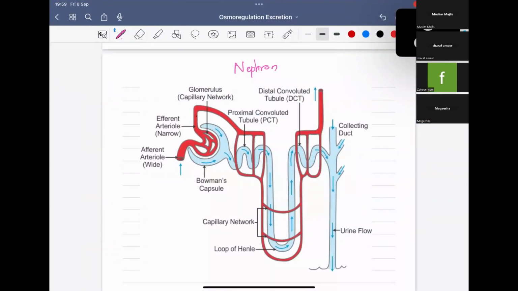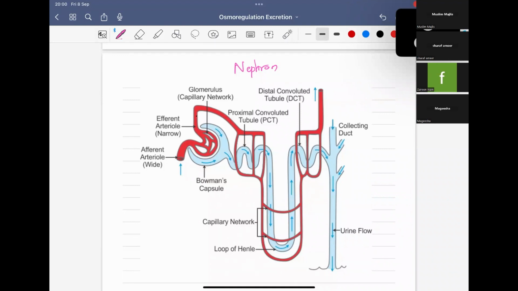So, as I was saying, the structural and functional unit of the kidney is the nephron. This is the picture of a nephron. The nephron is the one that is going to do all the important functions of the kidney. There are millions of nephrons in each of the kidneys. There are mainly two types of nephrons.